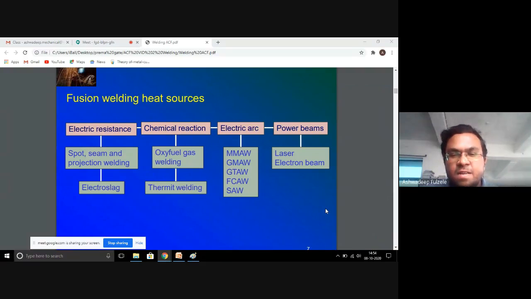Under the electric arc are MMAW, GMAW, GTAW, FCAW, and SAW.